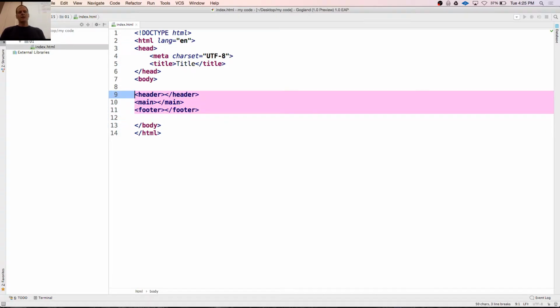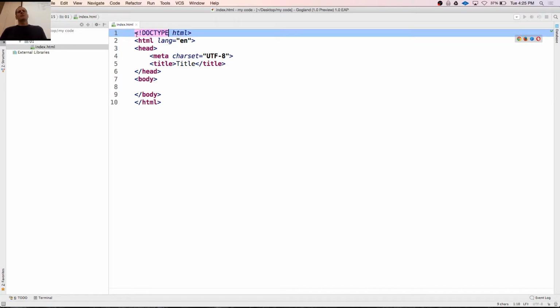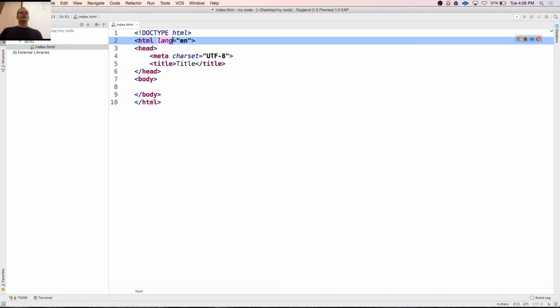But first, just to understand this basic HTML here on this first page, we have this first tag, doctype HTML. So this is the document declaration. We're just telling computers, hey, this is an HTML document. And we say HTML, the language, and then we have the HTML element.